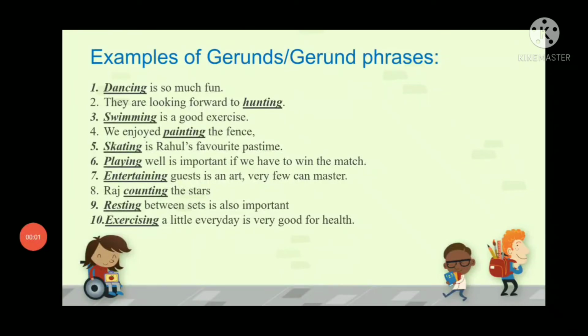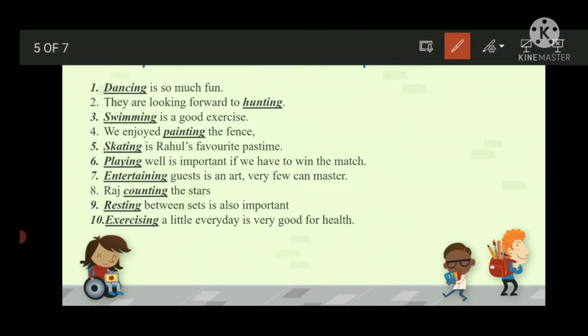Let us see some few more examples of gerund and gerund phrases. Let's see one by one. The first one, dancing is so much fun. You can see dancing is a gerund. They are looking forward to hunting. Hunting is a gerund. Swimming is a good exercise. Swimming is a gerund. To swim, it's a verb, but when you add ing to it, it becomes gerund. We enjoyed painting the fence. It's a gerund.